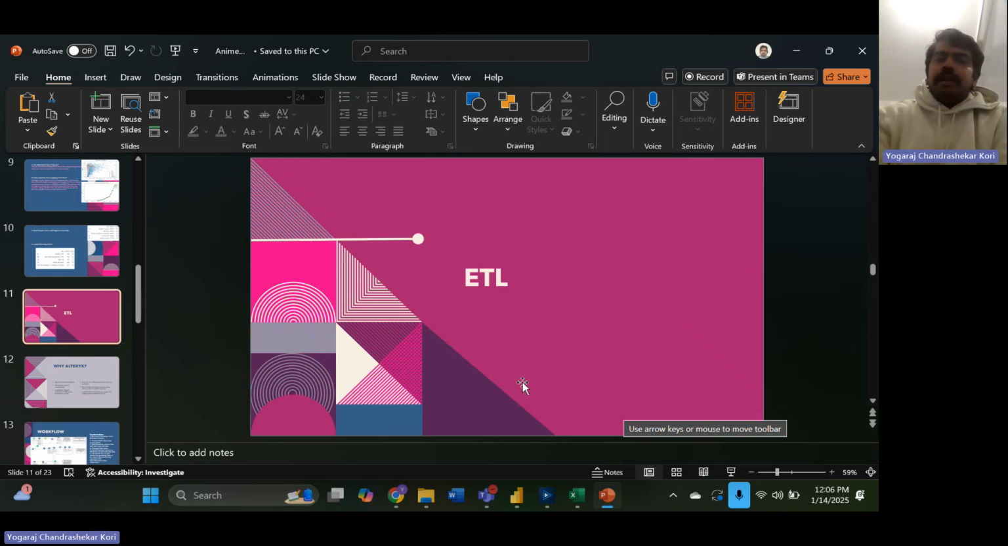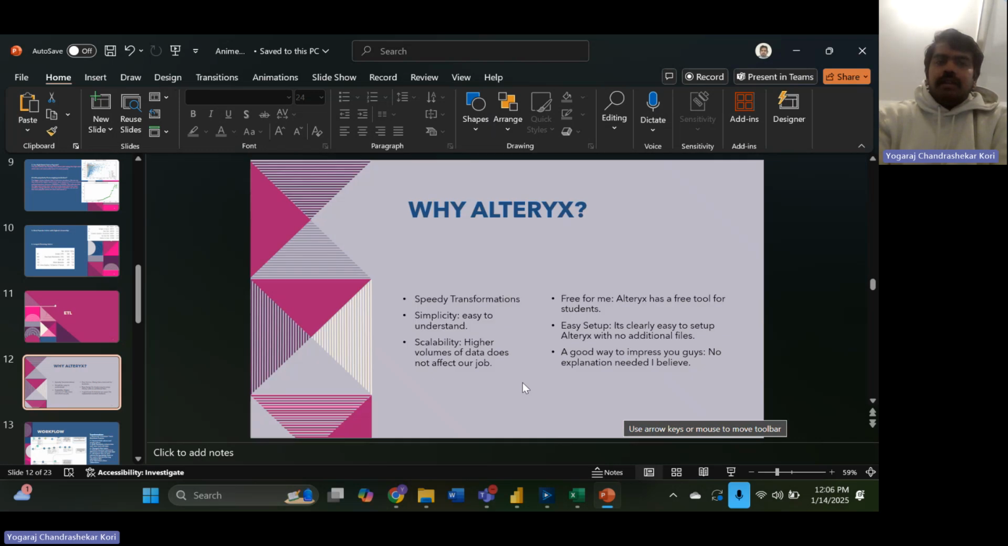And now let's look at this from an ETL perspective, how we can implement this. Here I'm using Alteryx and Power BI. The number one question is: why are you using Alteryx for this project? Basically, Alteryx is very simple and very fast, and if you have a higher range of data, you can still scale to it. For me personally, it's free to use and has a very easy setup, not much hard work is required to set up the Alteryx tool. And for recruiters, it's a good way to impress you with the portfolio project.